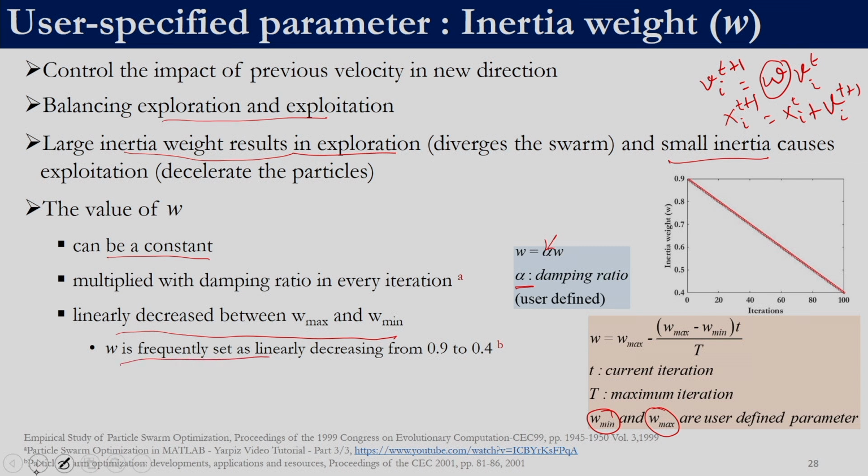And then we have another scheme called the use of constriction coefficients. Now, in addition to these 5 tuning parameters, we will also have to decide on how we are going to use W. Are we going to use a constant value, or are we going to employ a damping ratio in every iteration, or are we going to linearly decrease it? If we are going to linearly decrease it, we need to decide on W max, W min, and if we use constriction coefficient, you will see that there will be a few more parameters that we will have to specify, right.